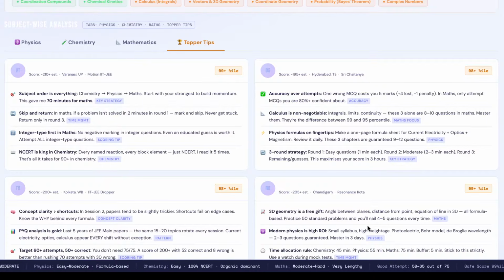So until we are collecting the questions from candidates, what I would recommend you do is check out the topper tips. If you are appearing for a future exam, check out what toppers generally follow to get good marks in the exam. And meanwhile, I'll try to collect as many questions as we can from candidates who have appeared for the exam.